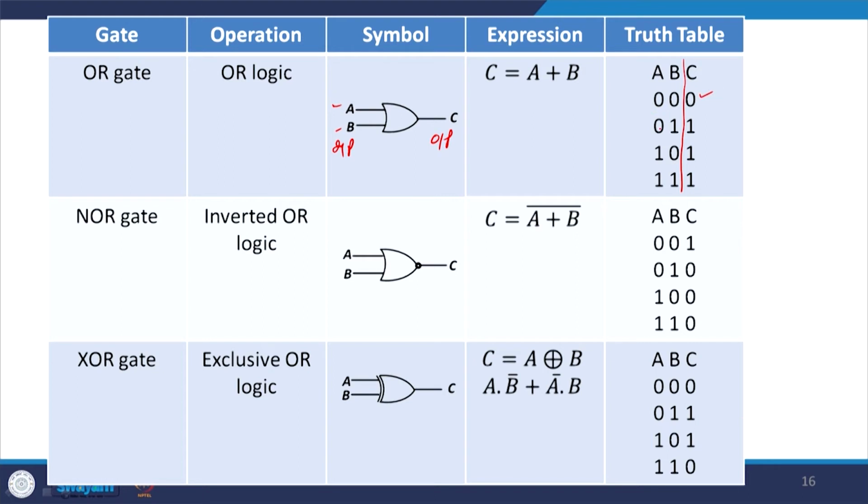If A is 0 and B is 1, then the output is 1. If A is 1 and B is 0, then also the output is 1, and if both are 1, then also the output is 1.